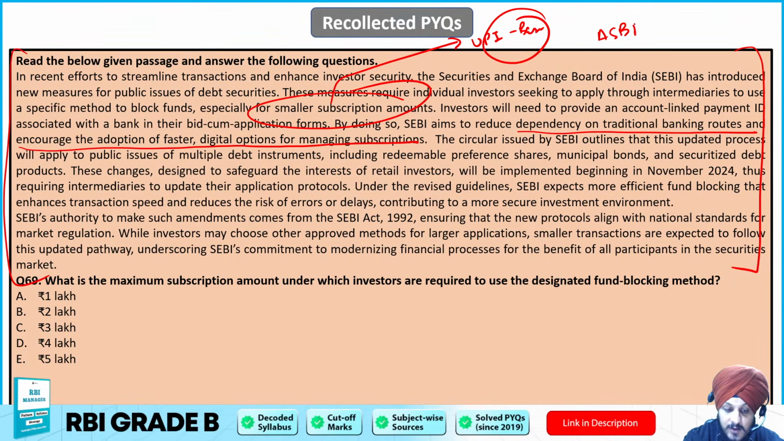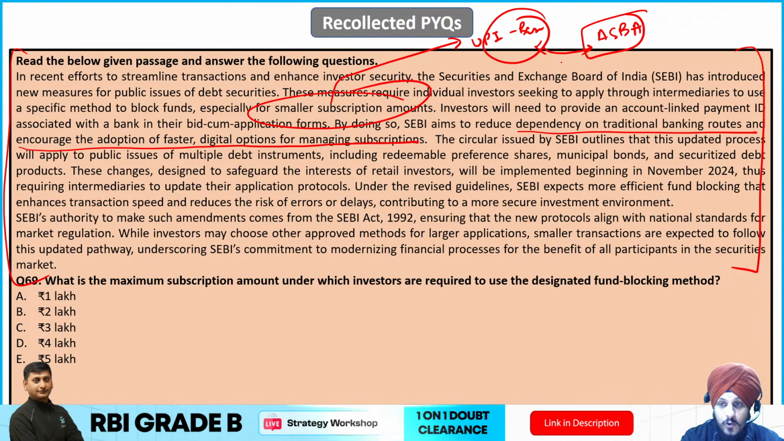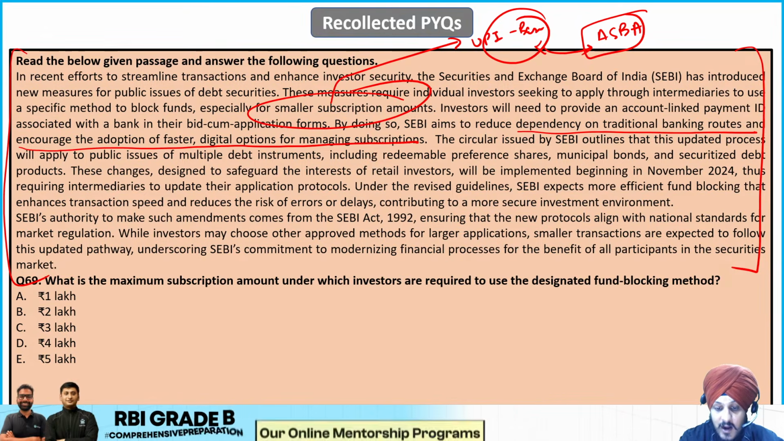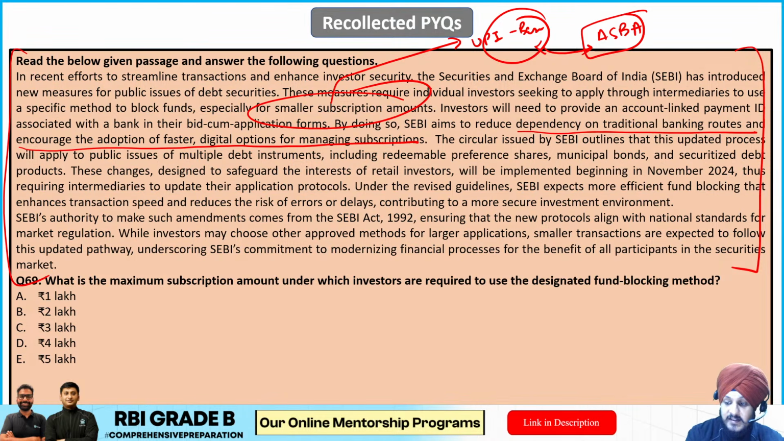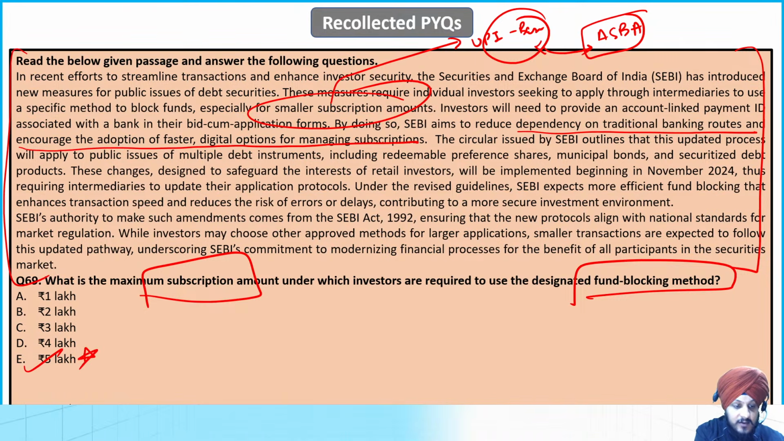You know about ASBA, right? So it works in a very similar fashion, just like ASBA only, right? So it is talking about the UPI based fund blocking system, and the question is saying what is the maximum subscription amount under which investors are required to use the designated fund blocking method. So what is the maximum subscription amount that is there in this case? In this case, the option is 5 lakh. Right, 5 lakh is the answer.